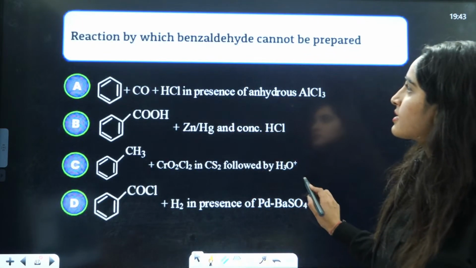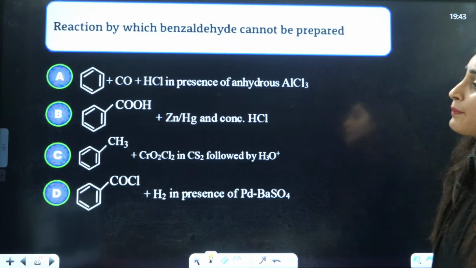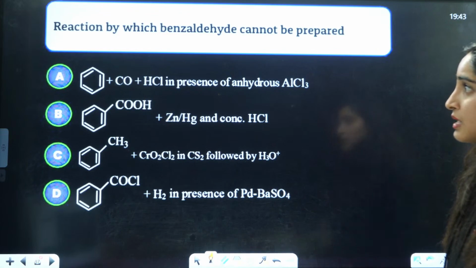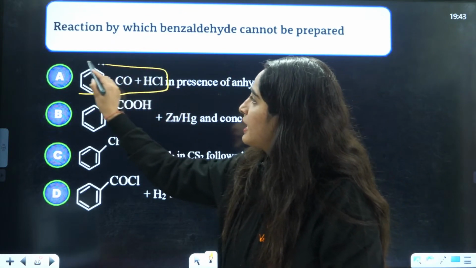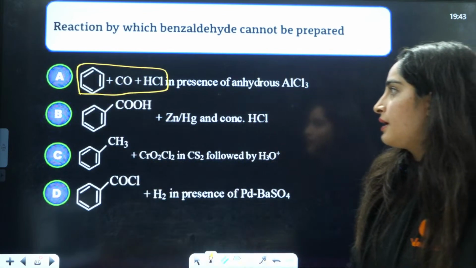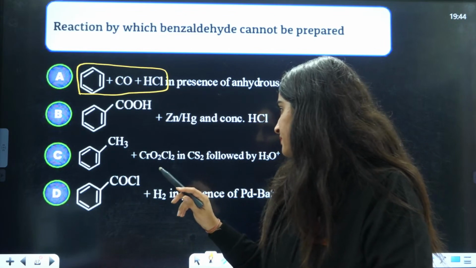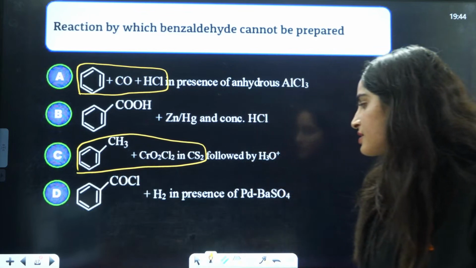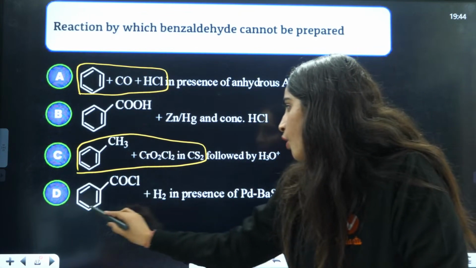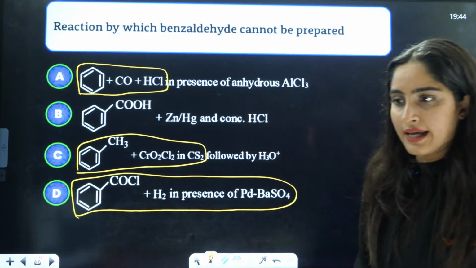Okay, chalo, next is reaction by which benzaldehyde cannot be prepared. Can you tell me name of this reaction, guys? Name of this reaction? Acha, theek hai. All these are naming reactions, guys.